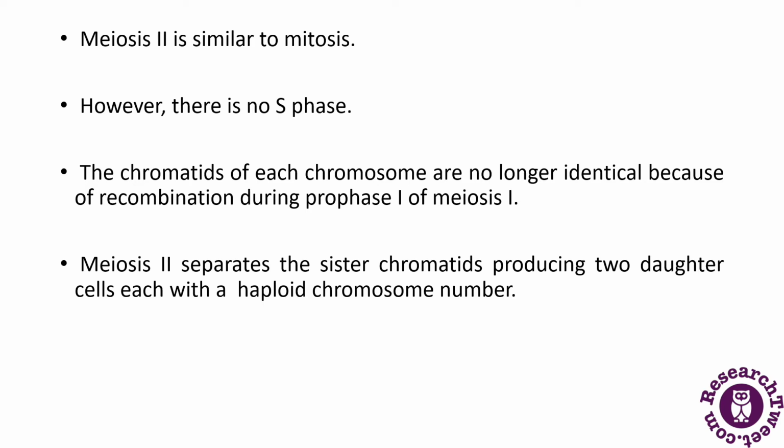In meiosis 2, the sister chromatids are separated, producing 2 daughter cells, each with a haploid number of chromosomes.